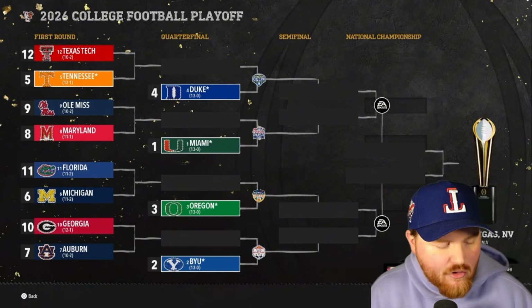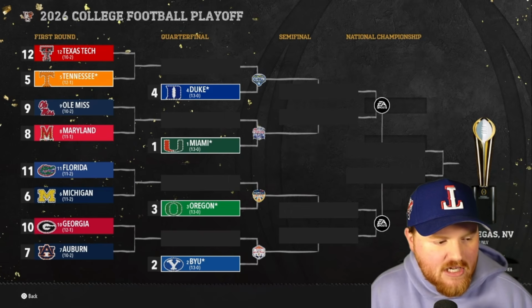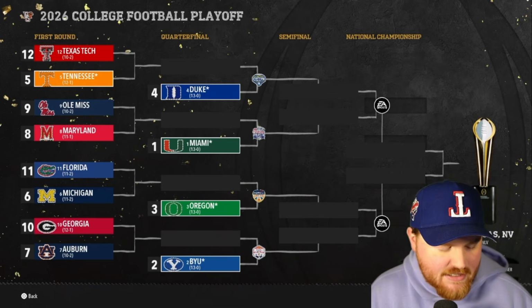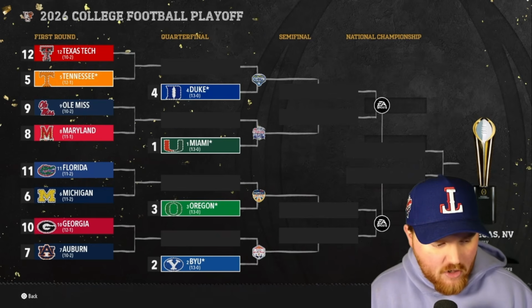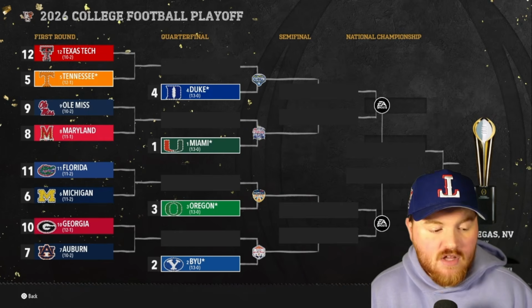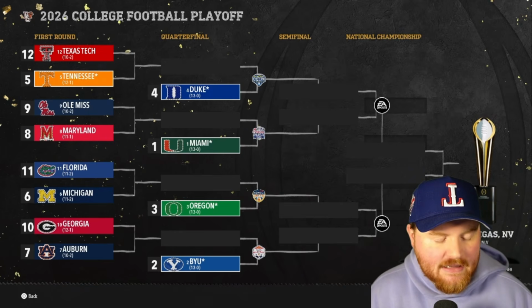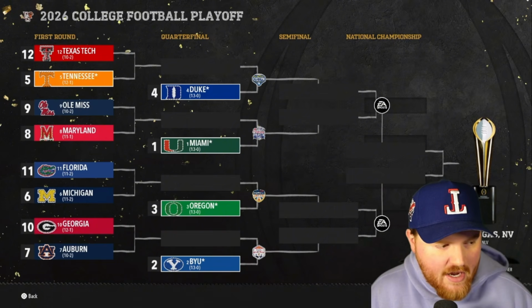Michigan is in again, and Florida is in again. They will face off in Michigan. The winner takes on Oregon, who will be hosting the Orange Bowl for the second straight season. And then Auburn and Georgia are both in for the second straight time. The winner will take on 13-0 BYU, who will be at the Fiesta Bowl, and they're in for their first time.